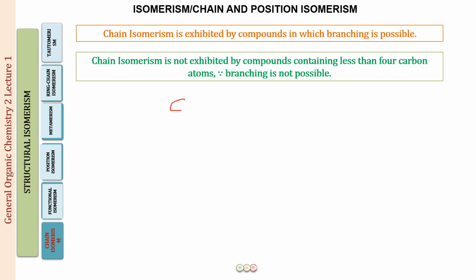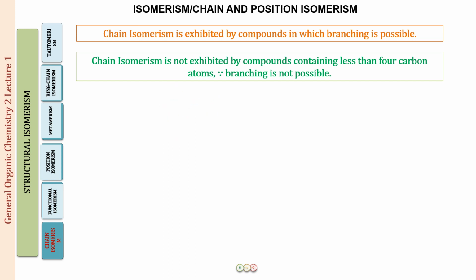There is just one carbon, so this compound cannot show chain isomerism. Similarly, if we have ethane, with two carbons, we can remove this carbon. When I have removed this carbon, where am I going to put another carbon? I can put it over here, so this is again a 2-carbon chain. If I put it over here, again it will be a 2-carbon chain, and if I put it above, it will be again a 2-carbon chain. So my longest continuous chain remains the same. Even ethane is not going to show chain isomerism.